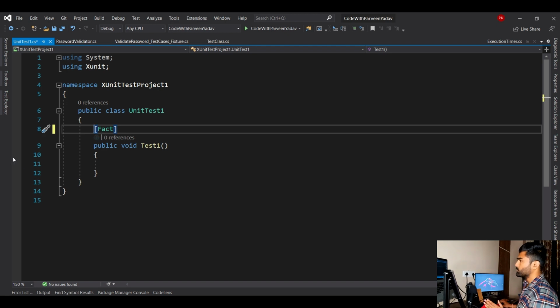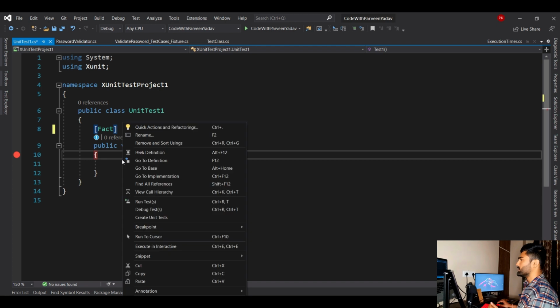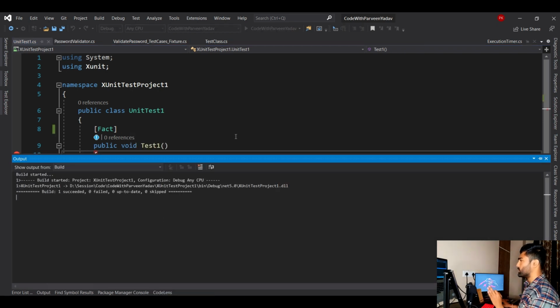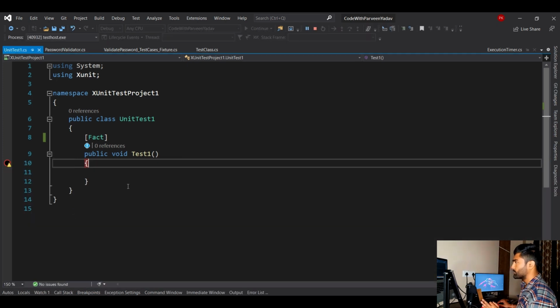Okay, now let's put a debugger and let's see if it works or not. So right click and you can say debug test, right? When you want to debug, say debug test. If you don't want to debug and directly want to see the result, then you can say run test. So let's go and say debug test and let's see if it works or not. So it says, okay, something is happening.